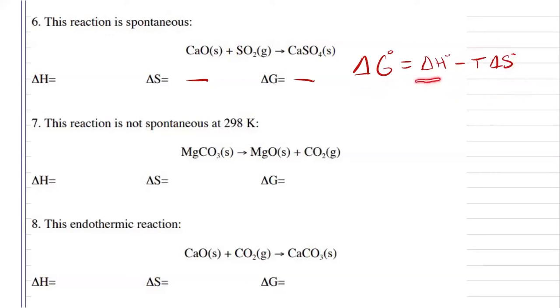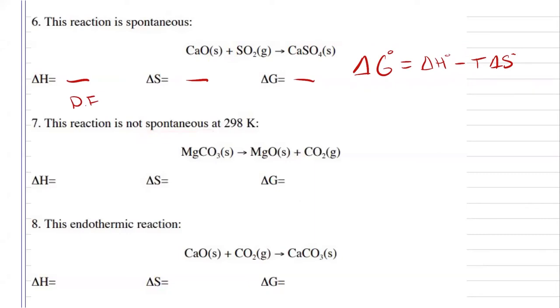I know that my enthalpy, whatever has to be there, needs to be negative in order for this relationship to be true. And because of that, that's going to tell me that my enthalpy is going to be my driving force. For 7, well, we are told that this reaction is not spontaneous.